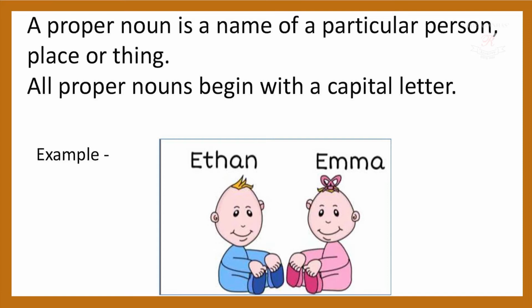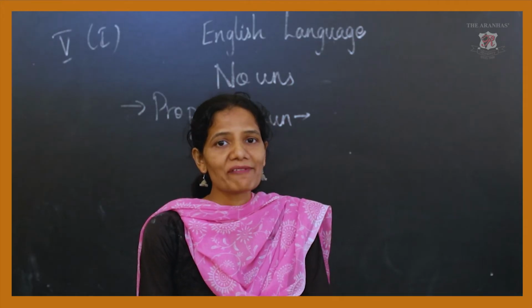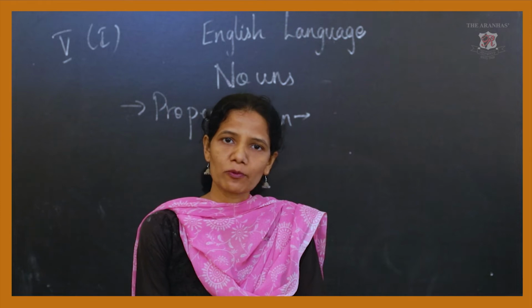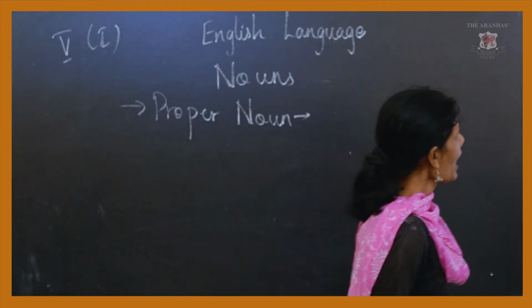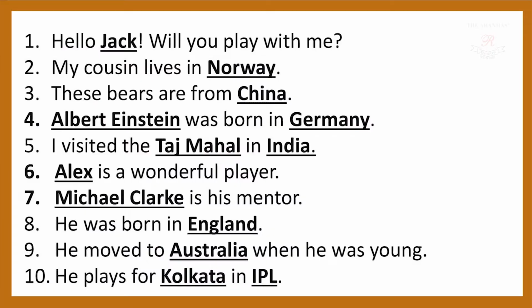Now we will see more examples of the proper noun and try to understand which one is the proper noun, and we will underline it. Let's go through the slide. Hello Jack, will you play with me? Here Jack is a specific name of a person, that's why Jack is a proper noun. My cousin lives in Norway. Here a specific name of a place is given, so Norway is a specific place.